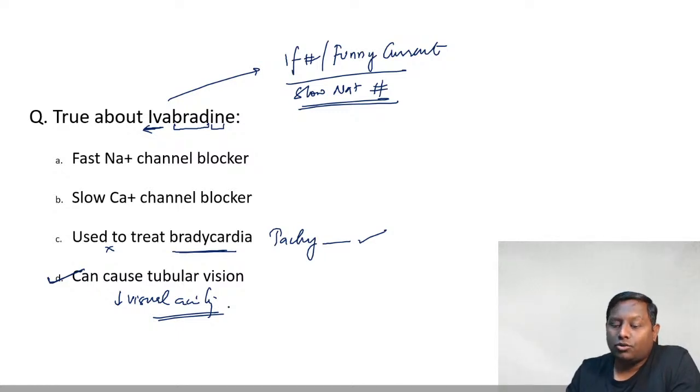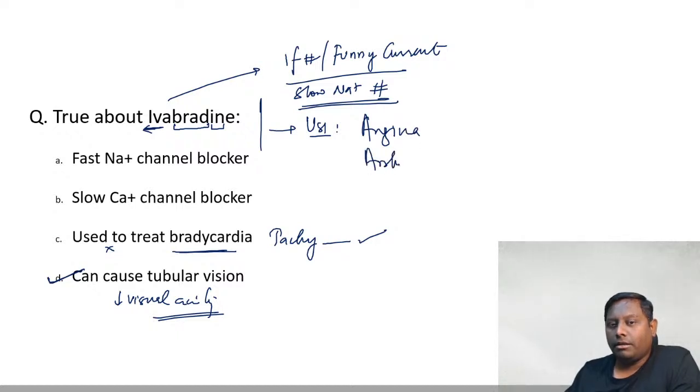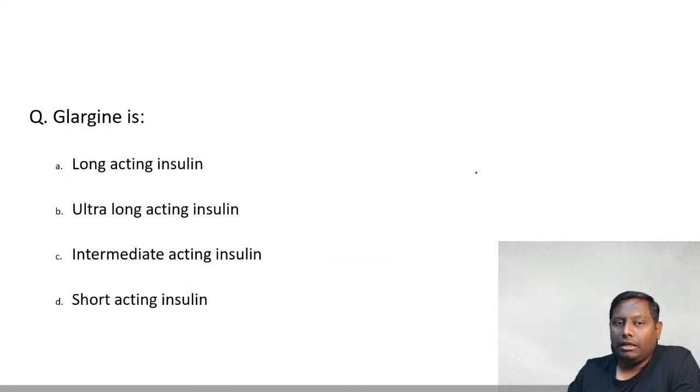They are the slow sodium influx inhibitor, also known as a funny current blocker. The prepotential slow sodium influx is bringing it to the threshold limit. Okay. So D is the correct answer. Aarti, D: not used to treat bradycardia. They can be used for tachycardia, and let me tell you its uses. It is mainly approved for angina. It can also be used in arrhythmia, as a miscellaneous drug, because they themselves are causing bradycardia.